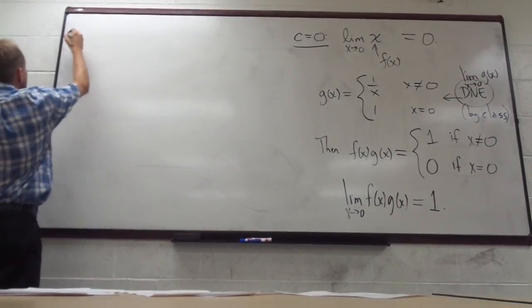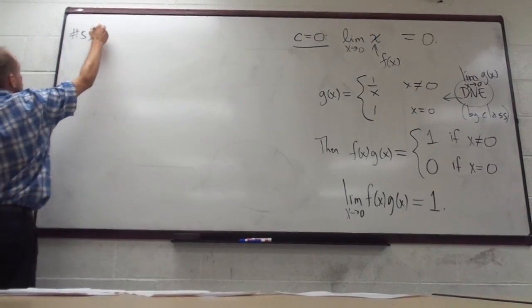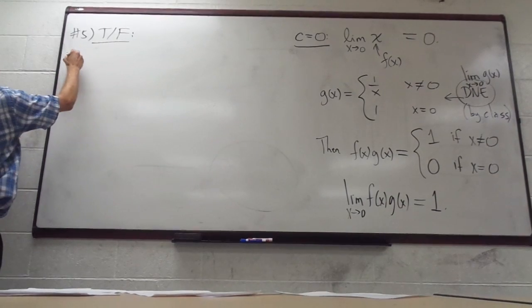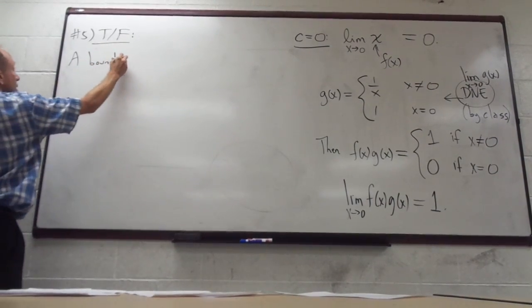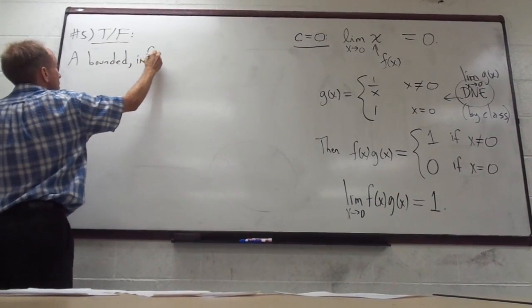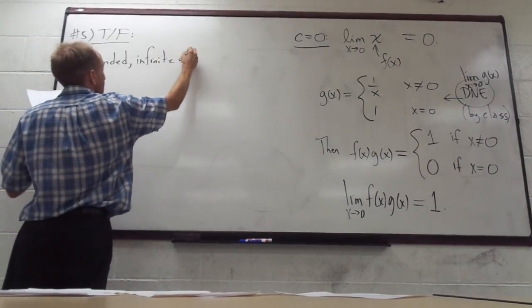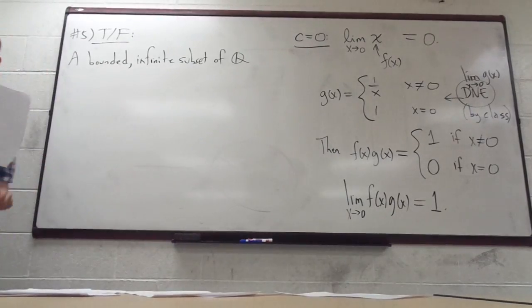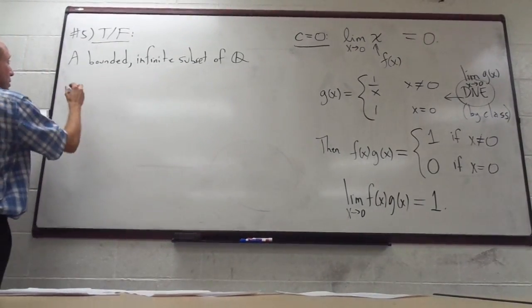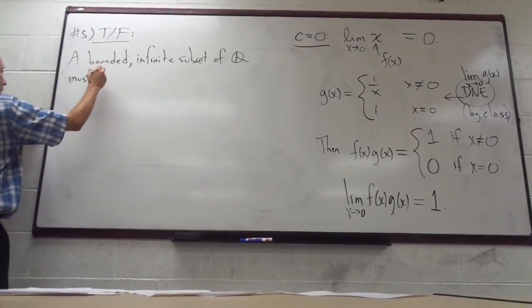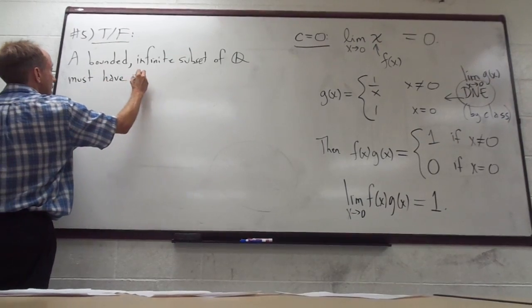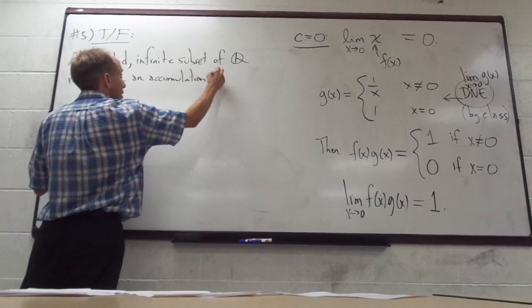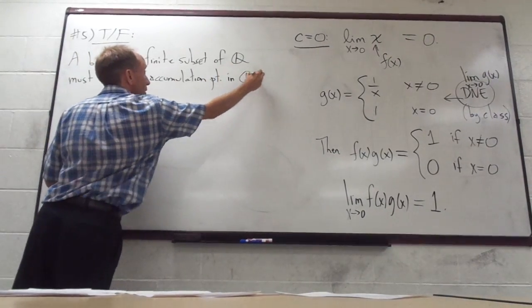Okay, here's another one. This is also true or false. A bounded infinite subset of Q. If we take a bounded infinite subset of Q, is it true that it must have an accumulation point in Q?